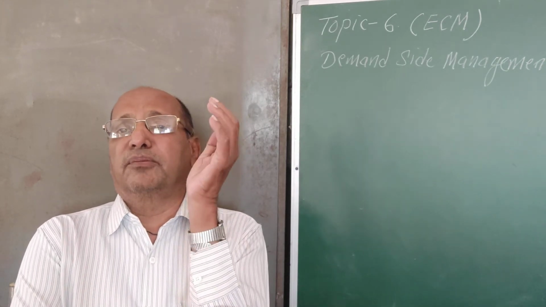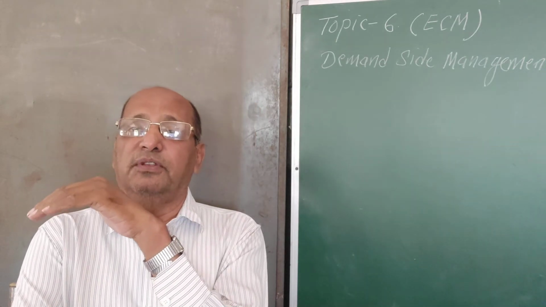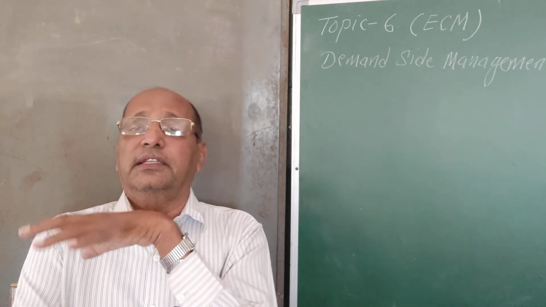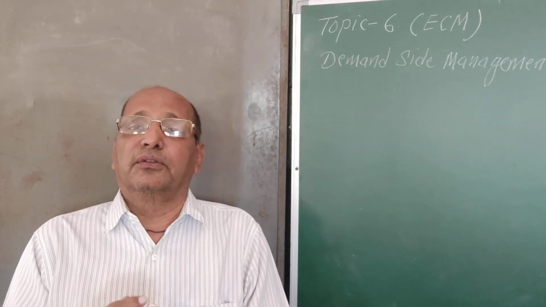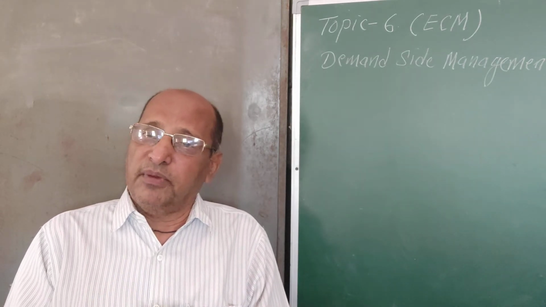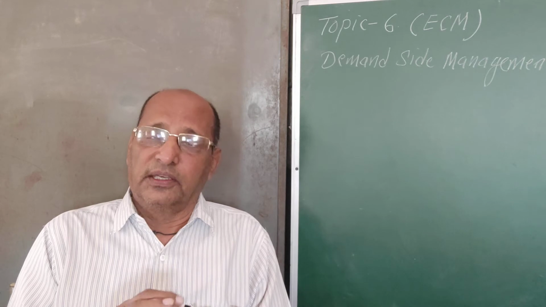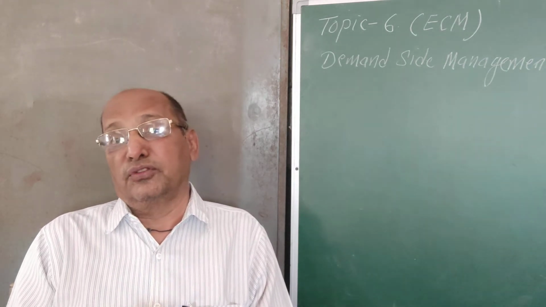I have given the example of 70 going to 75 kVA. So for the whole year he has to pay the bill according to 75 kVA multiplied by 300 rupees per kVA. So this will be a loss to the consumer.